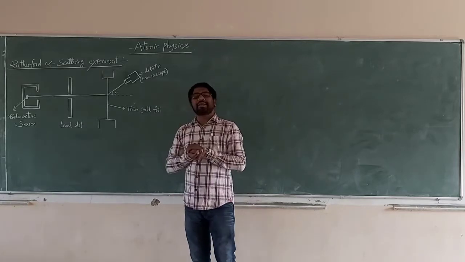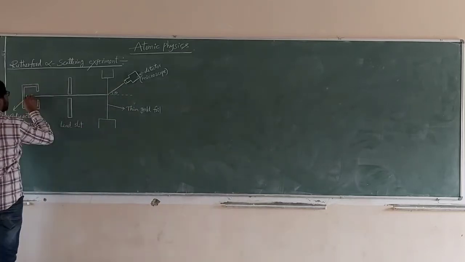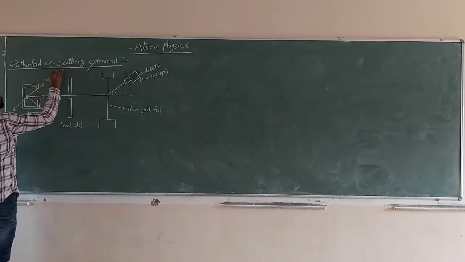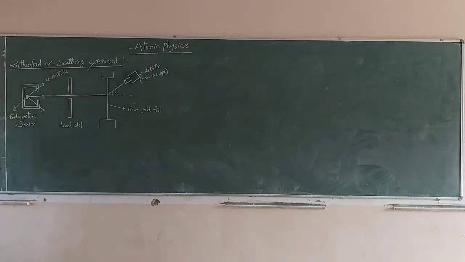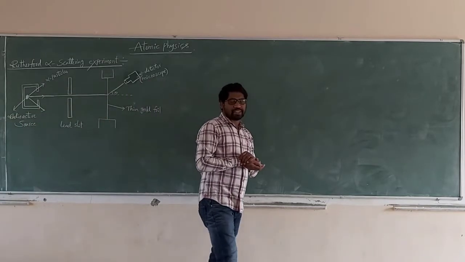The alpha particles from the radioactive source pass through the lead slate. Why do we use it in front?